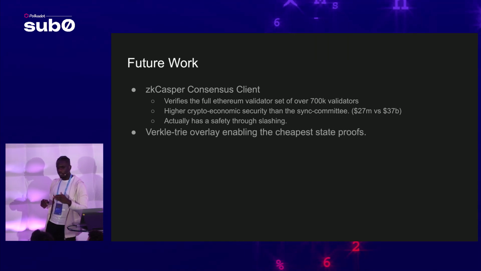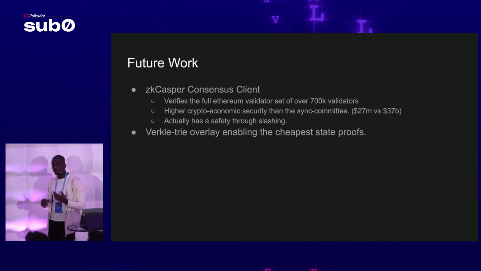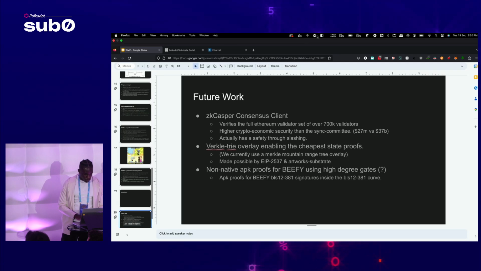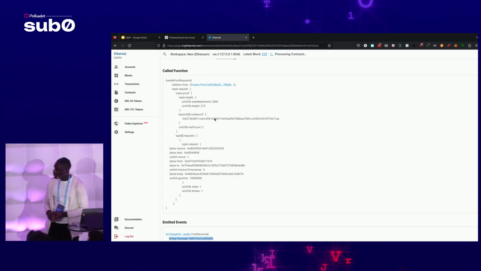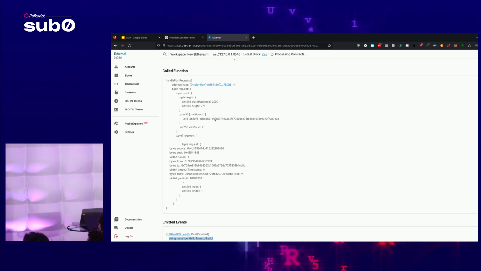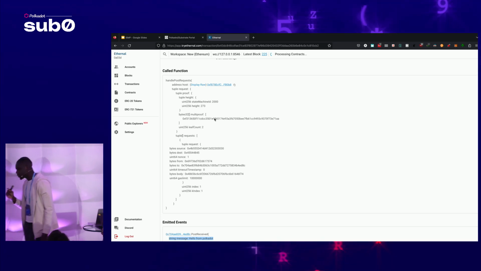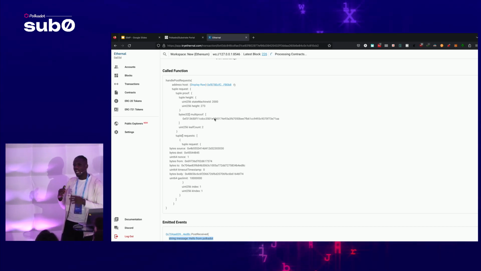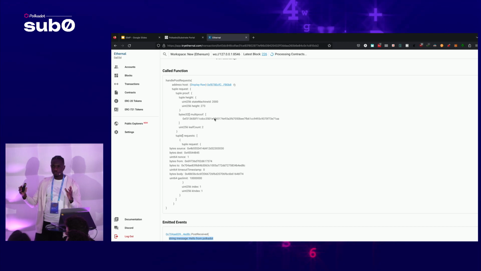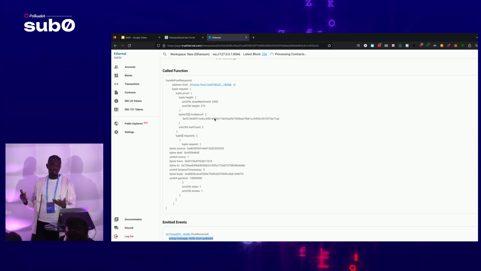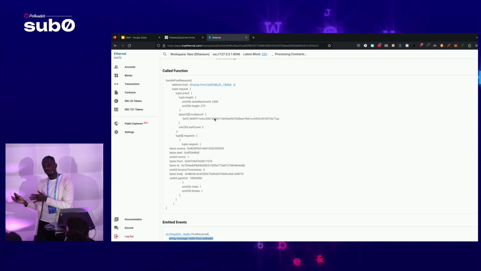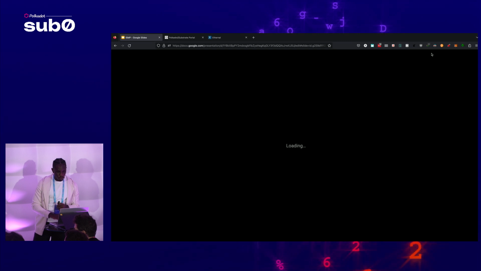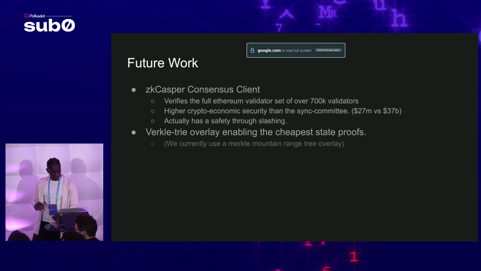Our next thing on our list is to use Verkle trees. So we currently use a Merkle mountain range overlay. In fact, I can go back and show you what is going on here. You see this multi-proof is actually a base 2 Merkle proof. So we're using the Merkle mountain range proofs here, not actually the full base 16 state tree proofs. This is because Merkle mountain ranges have much cheaper state proofs than the conventional base 16 Merkle Patricia tree. And we want to make that even cheaper by using a Verkle tree.